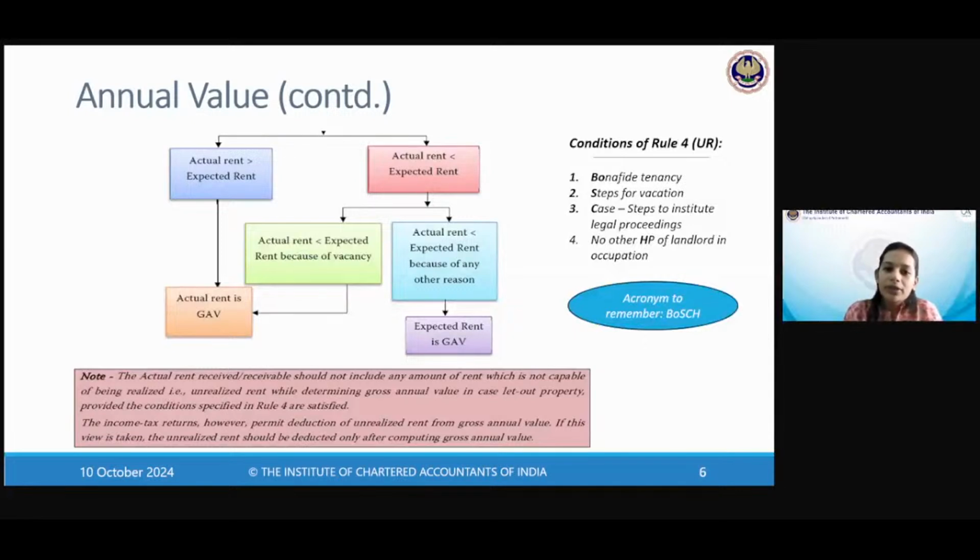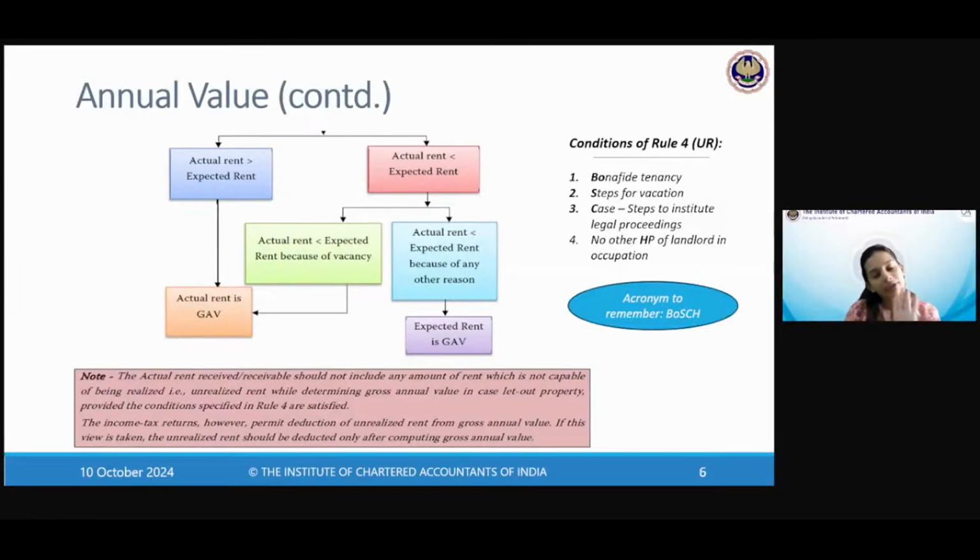But if actual rent is less than expected rent for any other reason, then you take expected rent to be GAV. Because if you have agreed with the tenant to collect less rent than what is prevailing in the market, than the benchmarked return from this property, then that is your problem. For income tax purposes, expected rent will be the GAV. So they consider genuineness only if the actual rent is lower because of vacancy.